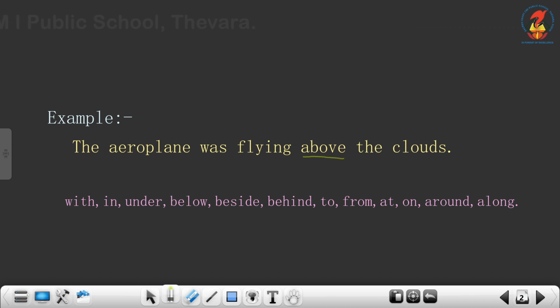Now other examples of prepositions are with, in, under, below, beside, behind, to, from, at, on, around, along. These are some other examples of prepositions.